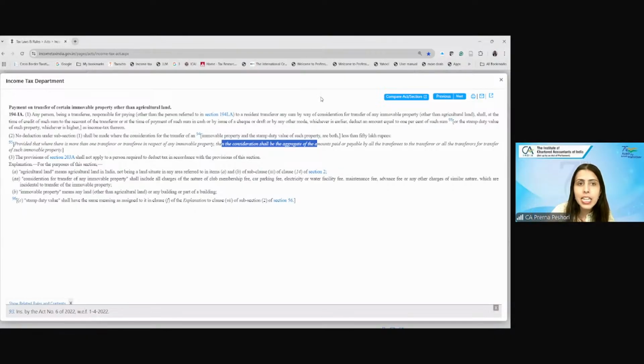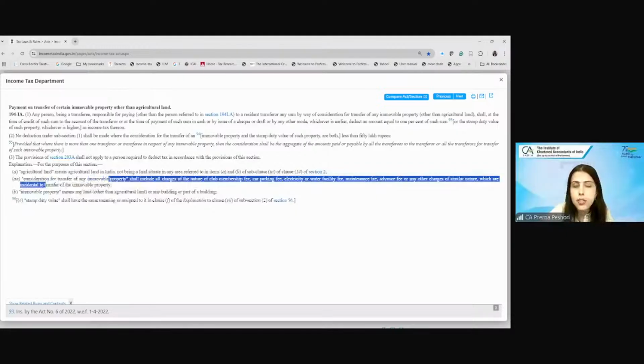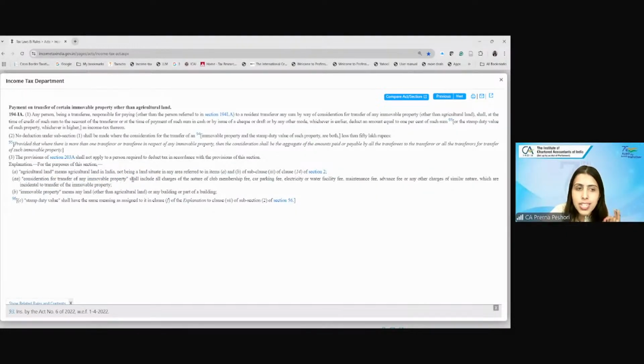Secondly, what is the meaning of consideration for the transfer of immovable property? This consideration shall include all the charges, not only the property purchase charge, but even ancillary charges like car parking fees. When you purchase an immovable property, the builder charges you additional charges for parking and club membership.